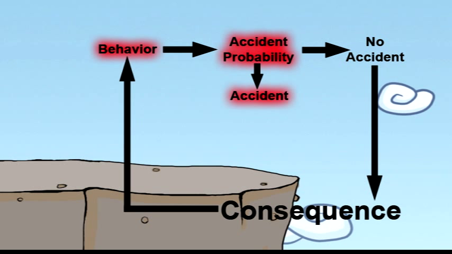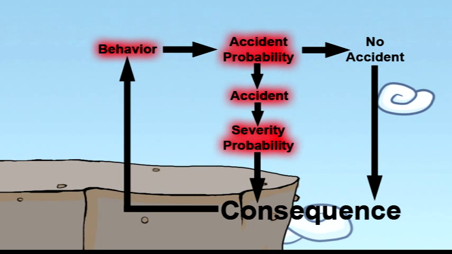But that's not always the only answer, because there's another probability involved here also, and we call this the severity probability. Even if I fall off the cliff, only 1 in 30 people who fall off the cliff will be injured severely. So what if I walk up to the edge of the cliff 500 times and then I finally fall off, but I only get a minor injury? There's a chance that based on my perception of the probability, I will continue to walk up to the edge of the cliff until I fall off again and have a more severe injury.